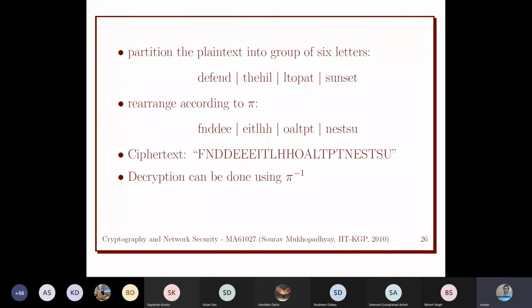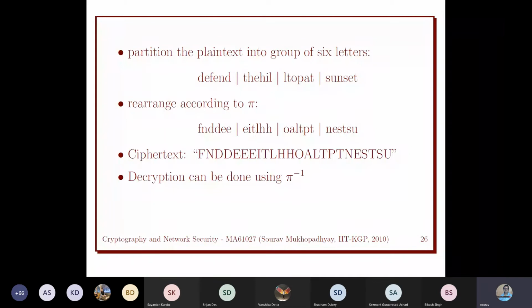We are just shuffling the bits, nothing else. Shuffling the alphabets, changing the positions. We are not adding anything, we are not subtracting anything, we are not multiplying anything. That's why it is called permutation or transposition cipher. So we are changing the position of these bits.